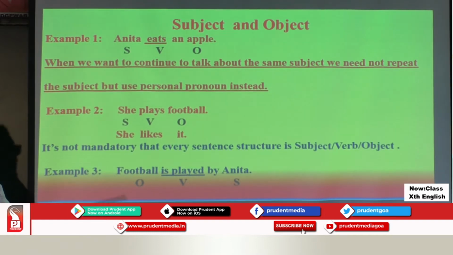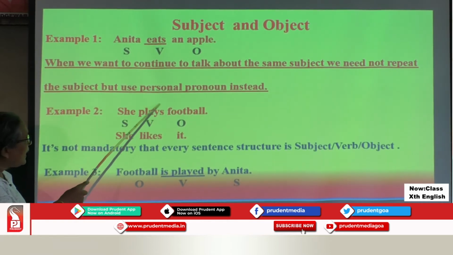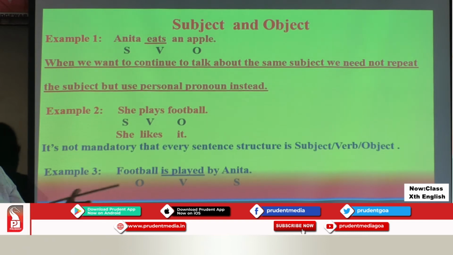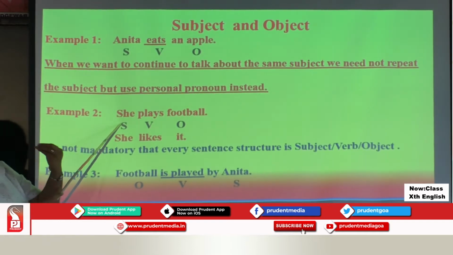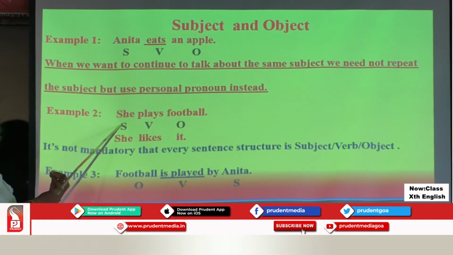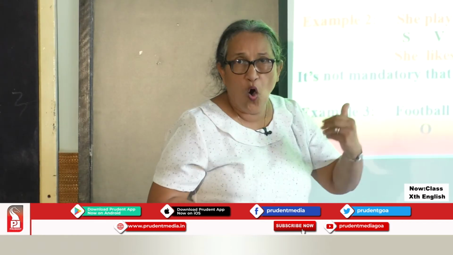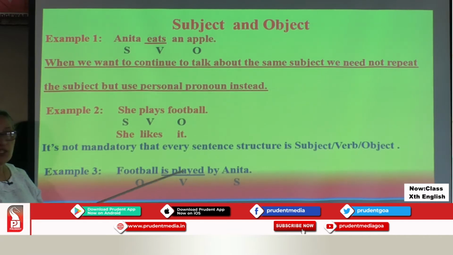Where is the verb? Physical action is taking place, and the physical action here is plays. I have identified the verb. Now let me identify what is the subject. Who plays? She plays. So the answer to my question who is the subject. So she in the sentence is the subject. Plays what? Answer to the question what? Here is football. So football in this sentence is the object.